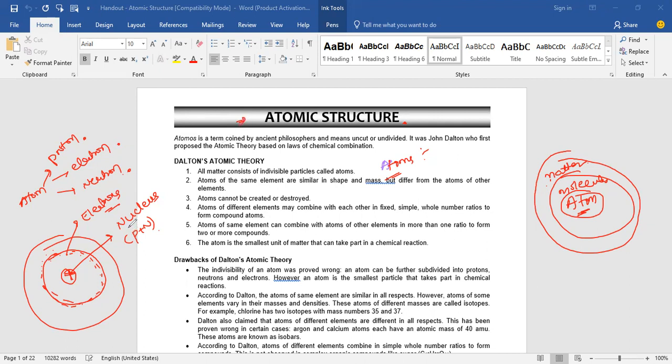So all these theories are also based upon the laws of chemical combination. How many laws of chemical combination are there generally? 4. What are those?